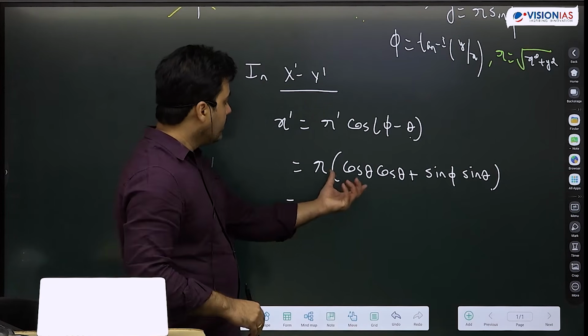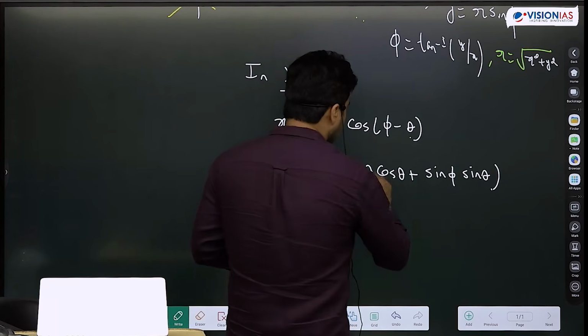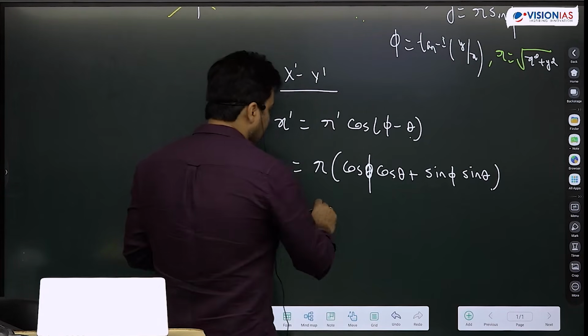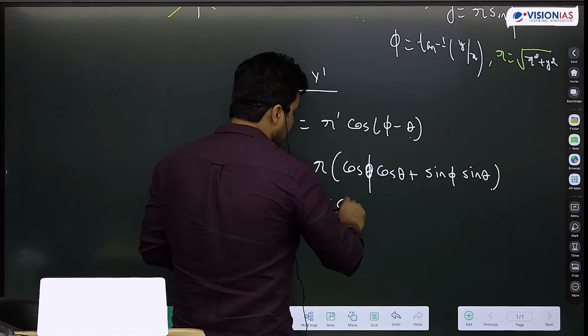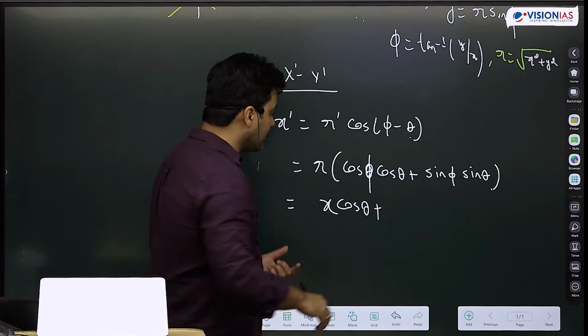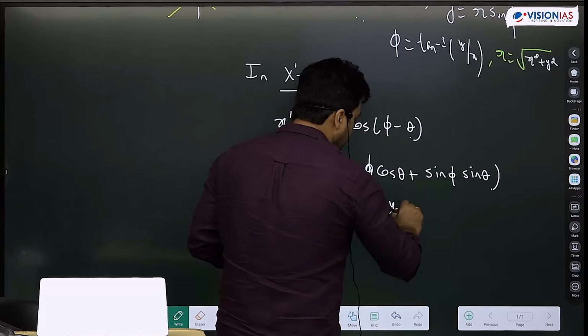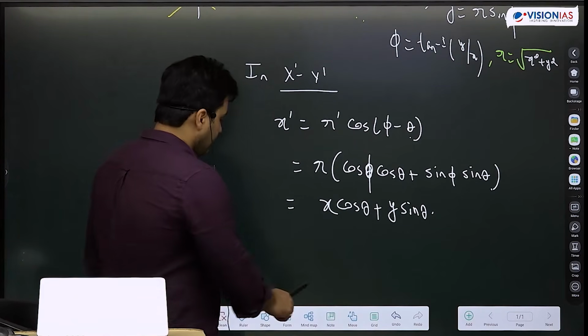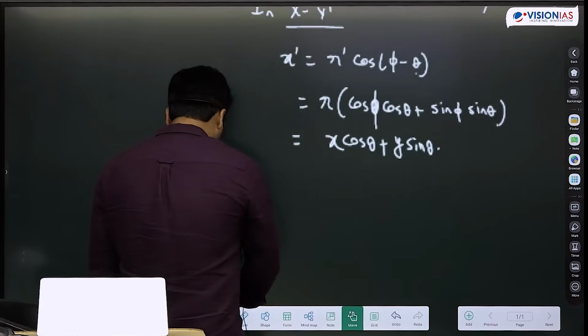R cos phi is nothing but x, so this is x cos theta, and r sin phi is nothing but y, so this is y sin theta. Okay? And similarly I can do the same thing for y dash.